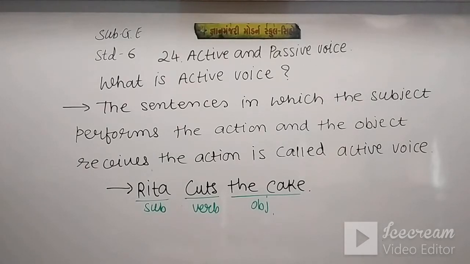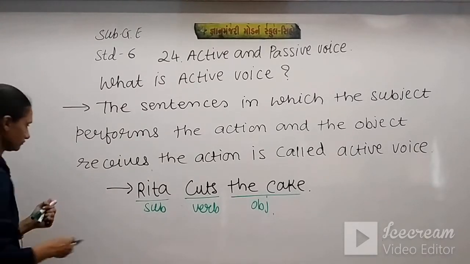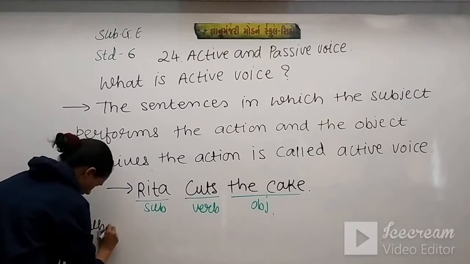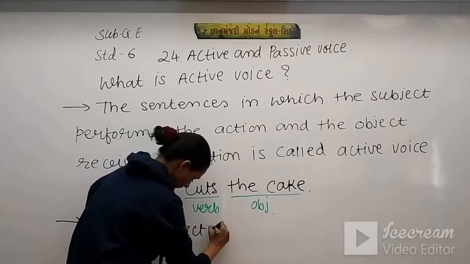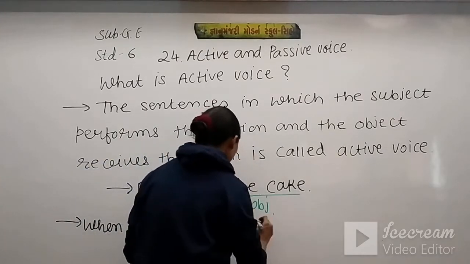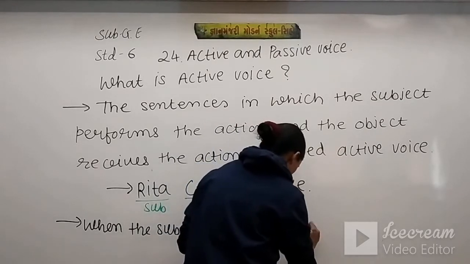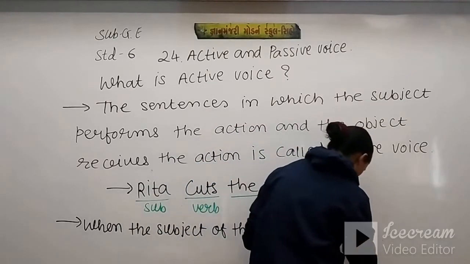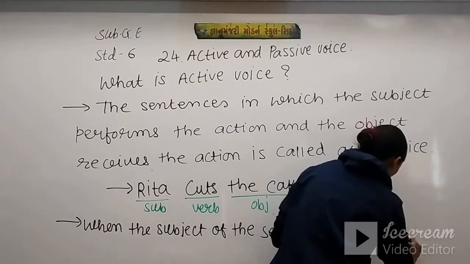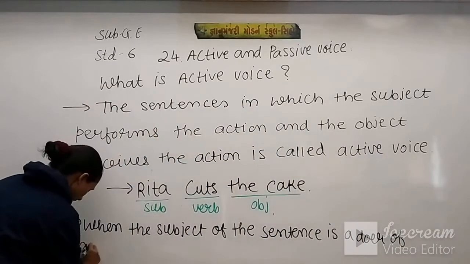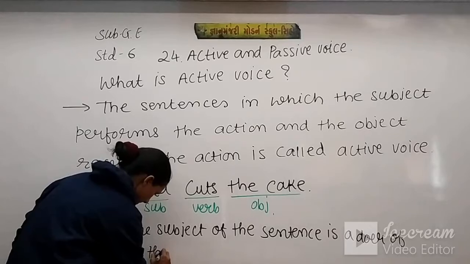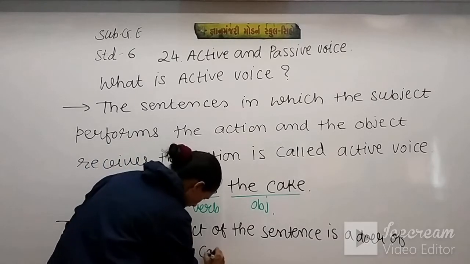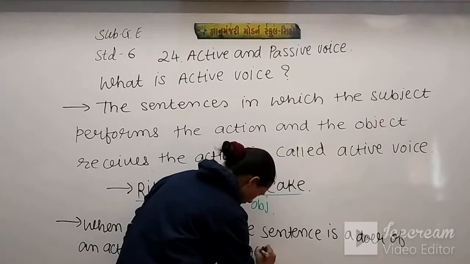Let me add one more rule. When the subject of the sentence is a doer of an action, that is called active voice.